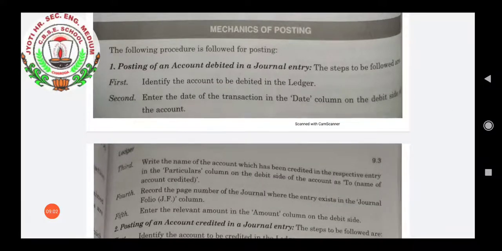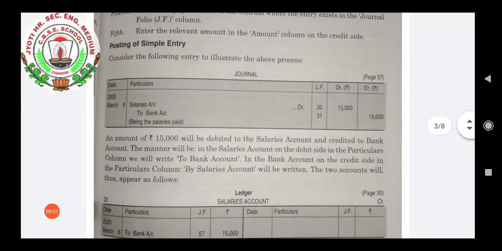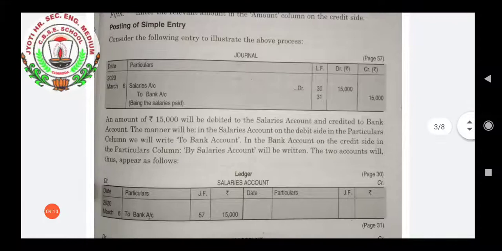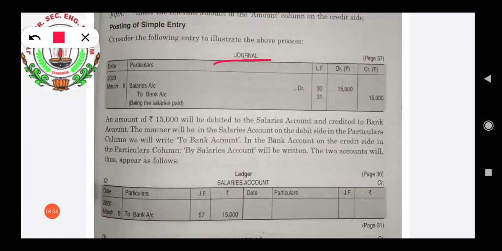Next is the mechanics of posting. This we will understand with the help of one example here. Now here you can see a simple entry, the journal is given. Now we will understand how to post that particular transaction from journal to ledger. First of all, we'll mark this is the journal, and this is the ledger. In the ledger we have the salaries account. So what is the mechanics of